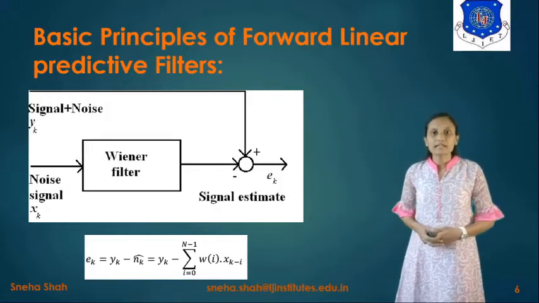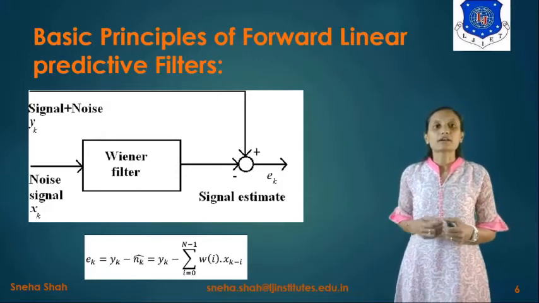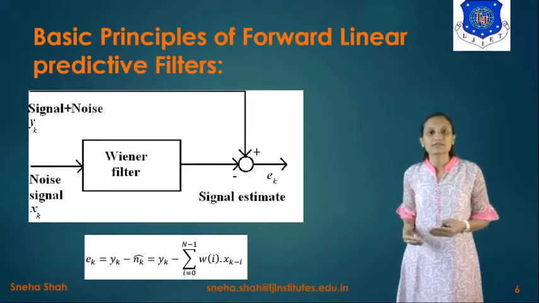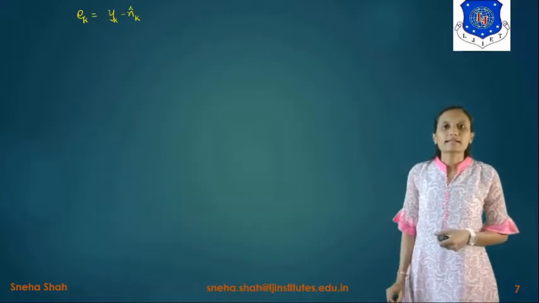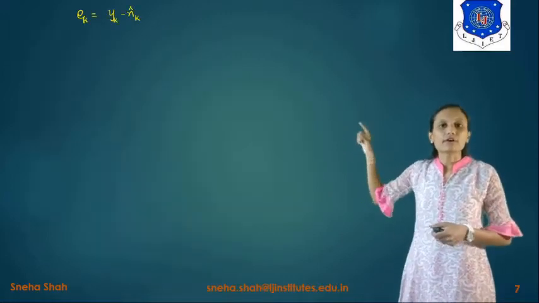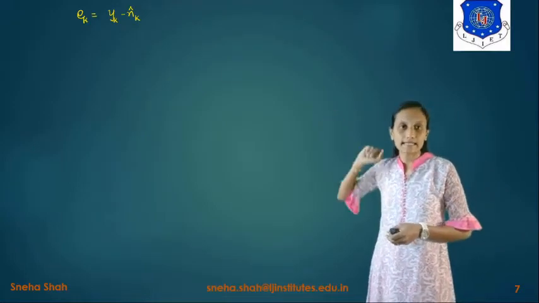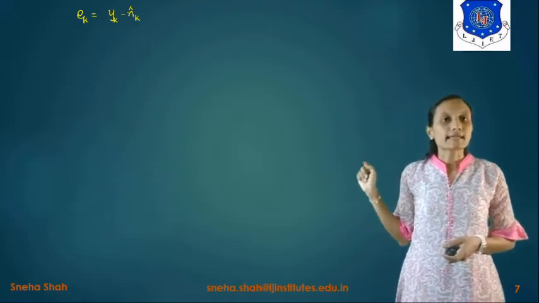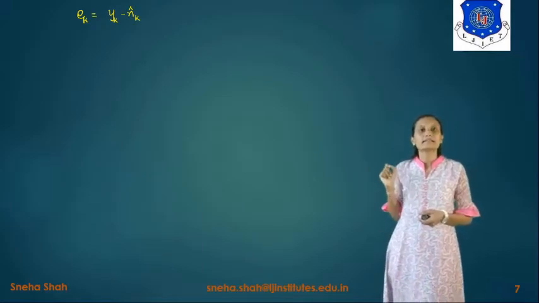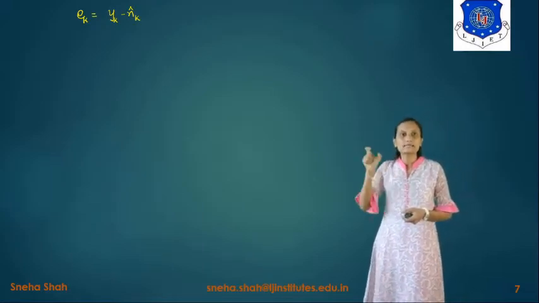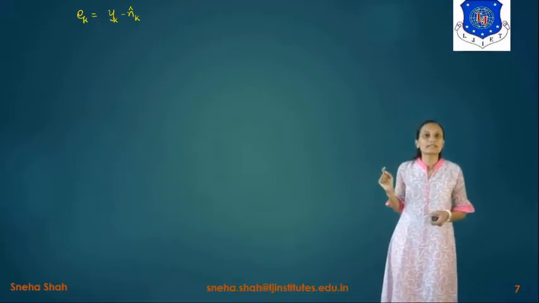So what is the meaning of weight vector? It is basically used for the weightage of the coefficient, because as we have taken different values of coefficient, how much portion of each coefficient will be there. Now if we write the equation of the error signal for the k-th sample, it will be ek = yk - nk caret, right? Here yk is signal plus noise, and nk caret is the noise signal. So signal plus noise minus noise cancels out the noise and generates the original information signal.